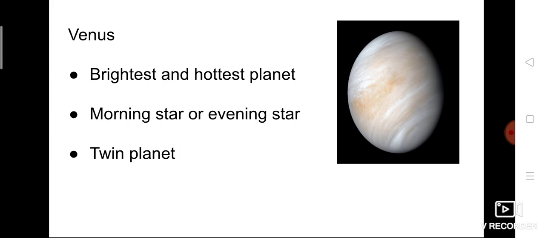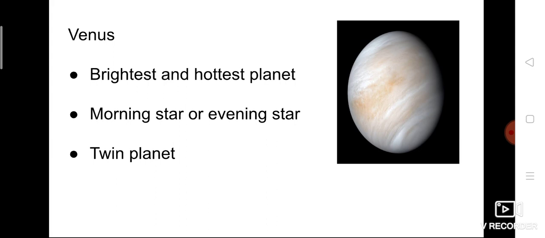Morning star means you can see it in the morning, shortly before sunrise. And you can also find Venus in the evening, shortly after the sunset. Hence it is called the morning star or evening star, and it is a twin planet.